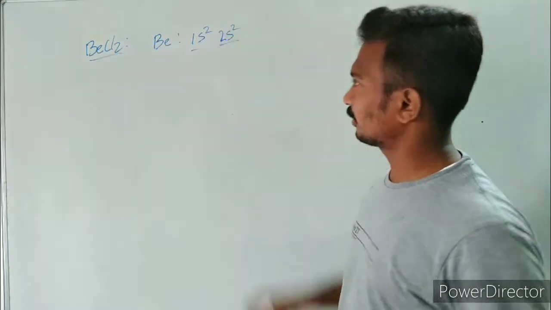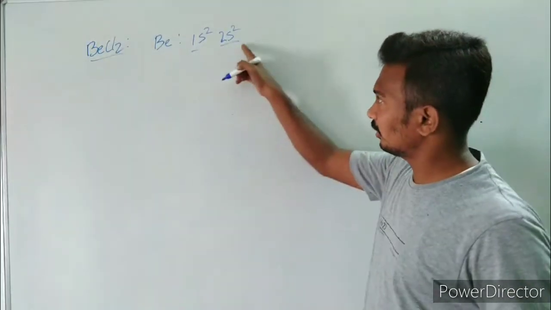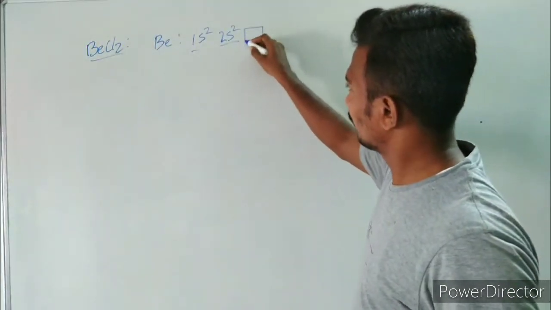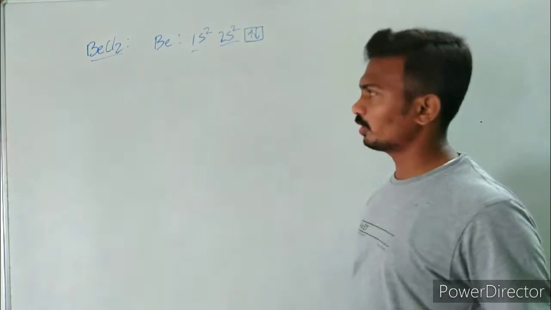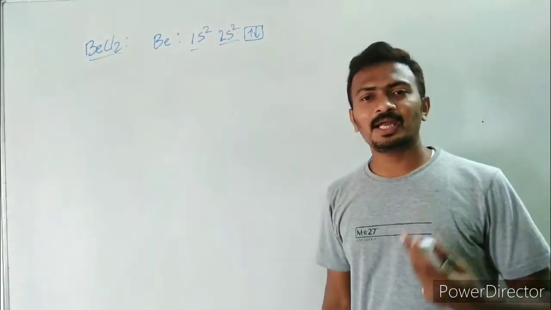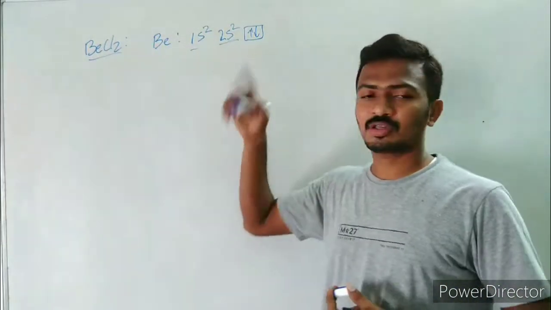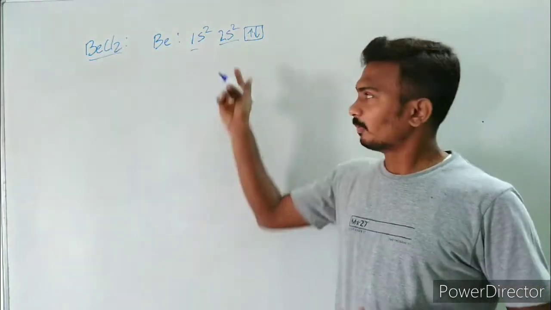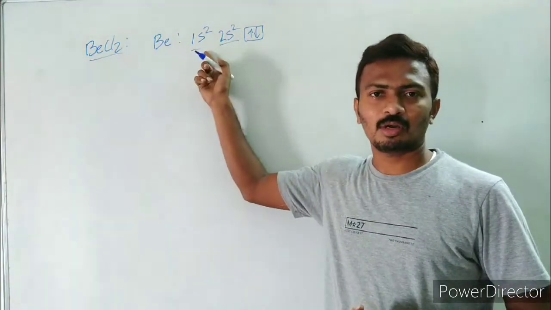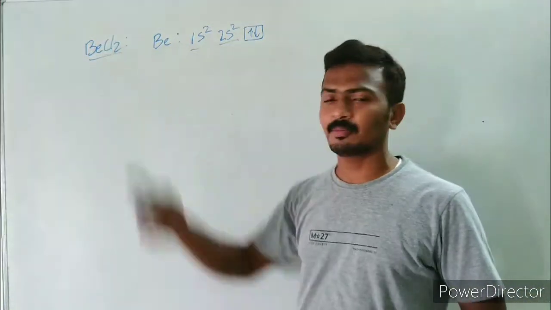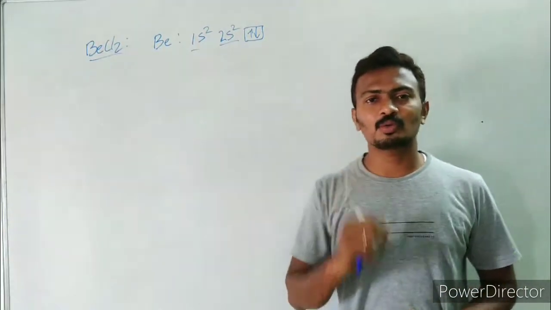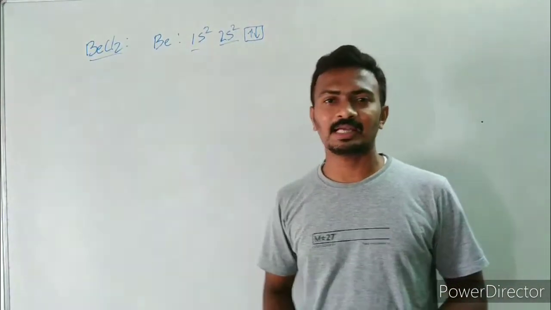There are no unpaired electrons. Here the valence electrons are paired up. According to valence bond theory, only unpaired valence electrons will participate in the bonding. So according to that, this should not participate in the bonding. But still it is forming covalent bonds, that means two covalent bonds with two chlorine atoms.